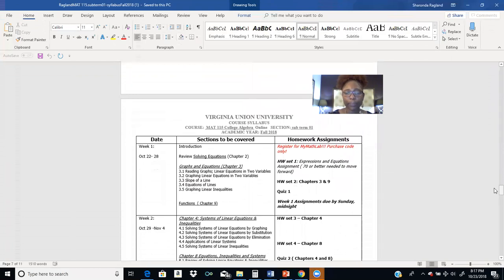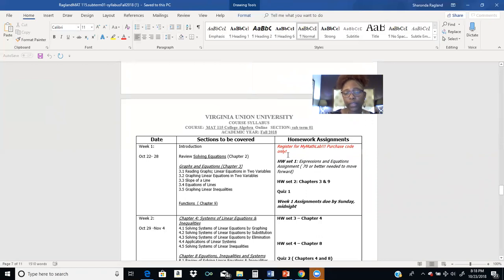So the first week is a review of solving equations. So hopefully, solving equations is very, very crucial for this class and any upper level math class, because the equations piece does not go away. So with the graphs and equations, you're solving equations. Chapter 4, you're solving equations. So that's why you have an assignment on just solving equations, just to make sure you are up to par.